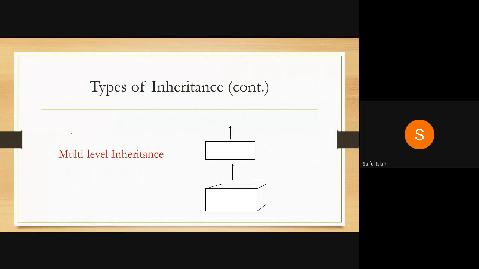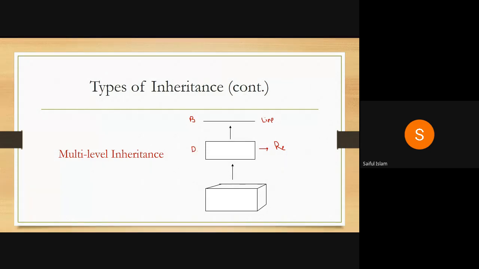The next type of inheritance is multi-level. Now, how can we visualize a multi-level? Suppose I have a class line. Using class line, you try to draw a rectangle. So one level of inheritance. Now this is your base class. This is your derived class.